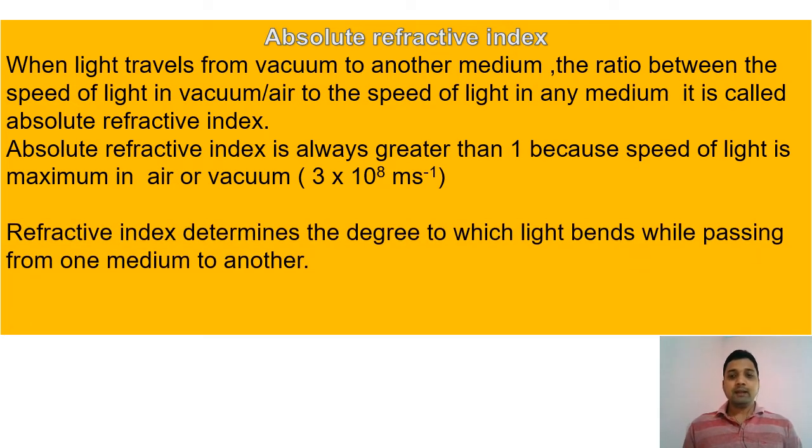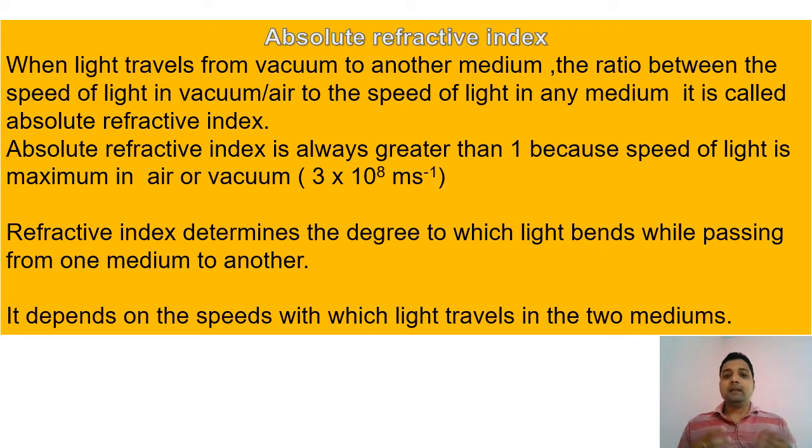And refractive index determines to what degree the speed of light changes or light bends. So it depends on the speed of light. With the increase in speed, refractive index decreases. With the decrease in speed, refractive index increases. Both are inversely proportional to each other. So with the increase in one quantity, the other decreases.